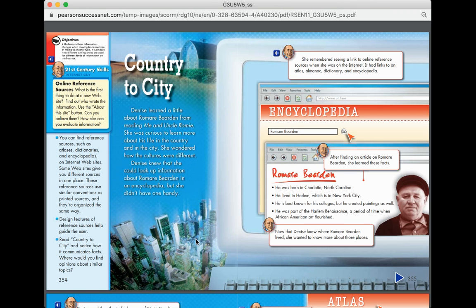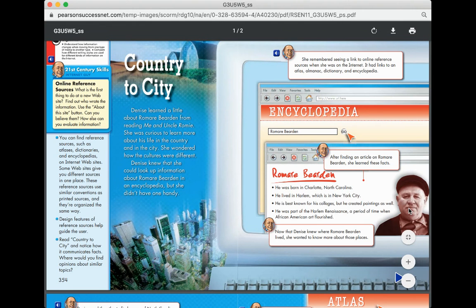Today, we're going to be looking at Country to City, and this is going to help us look at online resources and the different text features that many websites will have. And so, this will be what we call a reference site or a reference source. So, we are looking at the different features and how we can learn from different reference sources online.